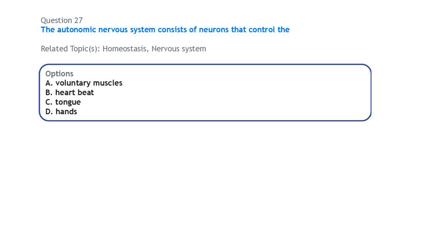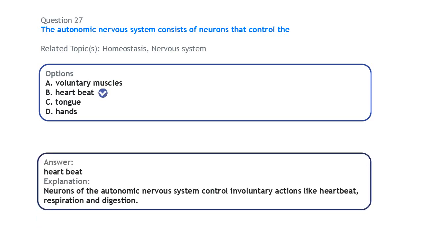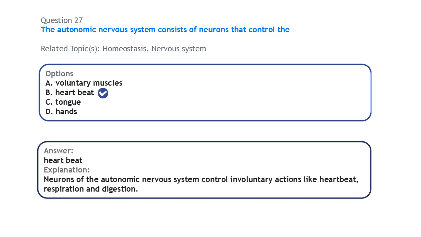Next, on metastasis, the autonomic nervous system consists of neurons that control involuntary actions in the body. One of what they do is control the heartbeat, which is an involuntary action. Other involuntary actions that they control are respiration and digestion.